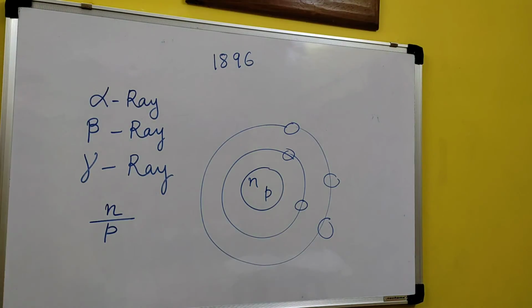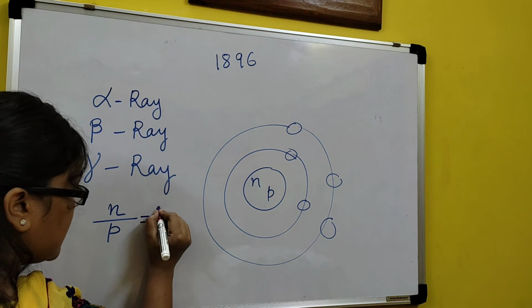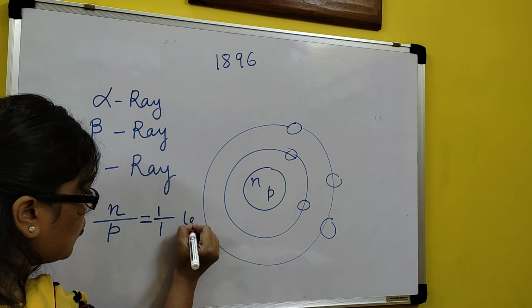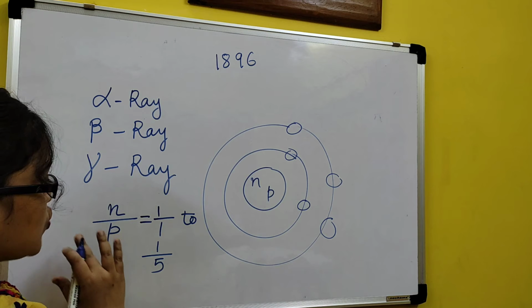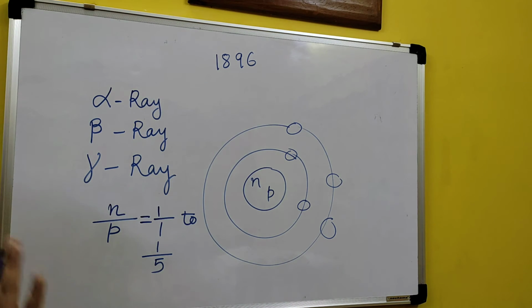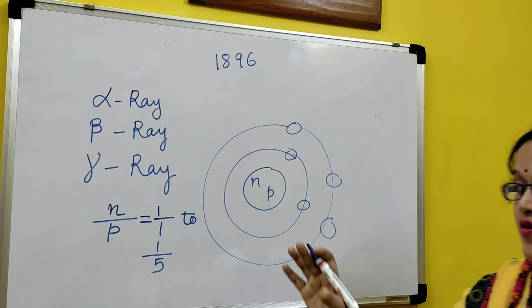Wait. If the neutron and proton ratio is between 1/1 to 1/5, clear? Within this range, in the maximum case, again I am telling this is the maximum case, the substance will not behave as a radioactive element.